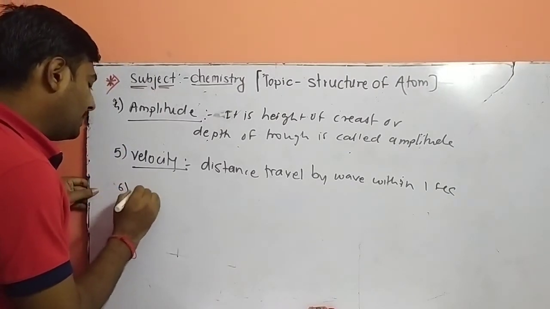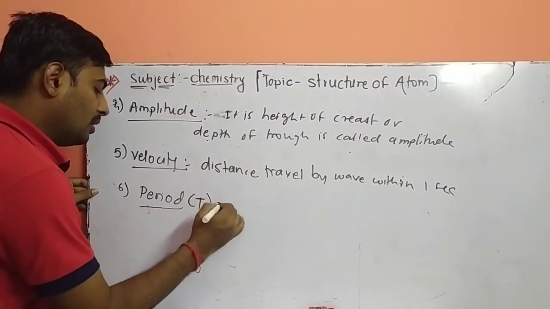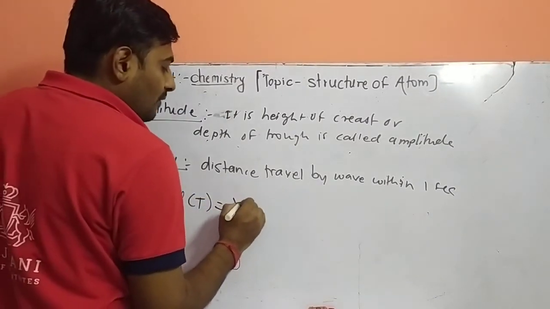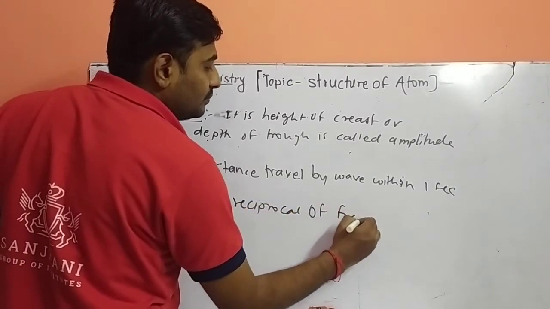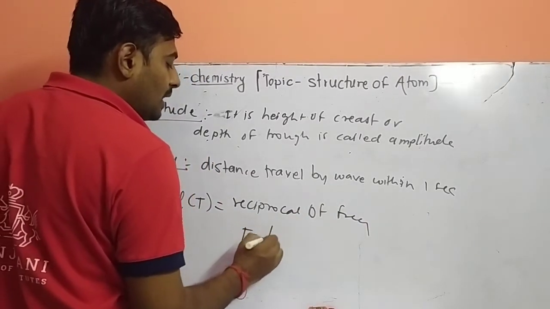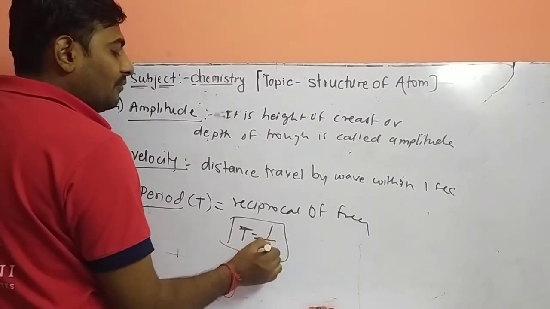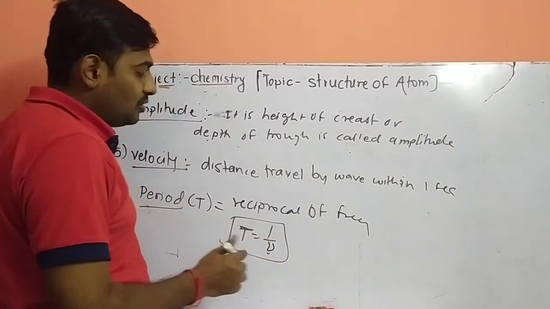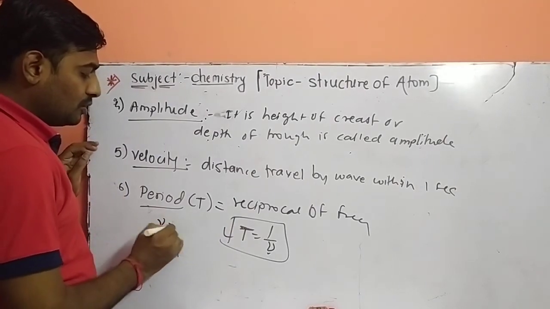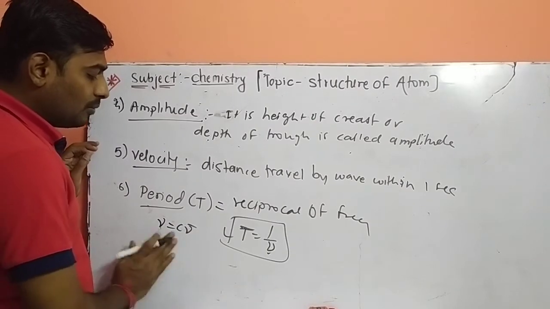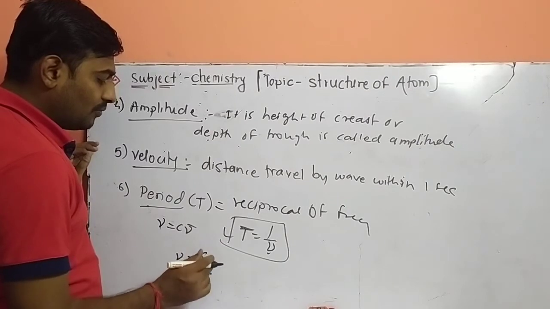Next, sixth number, period. Period of wave. So what is the period of a wave? It's the reciprocal of frequency. T is 1 upon nu. So according to these formulas, we have to solve some numericals. One formula is nu is equal to c into nu bar, and one more formula we have is nu is equal to c upon lambda.